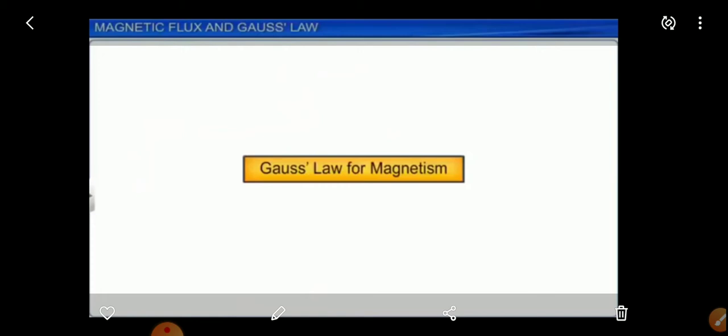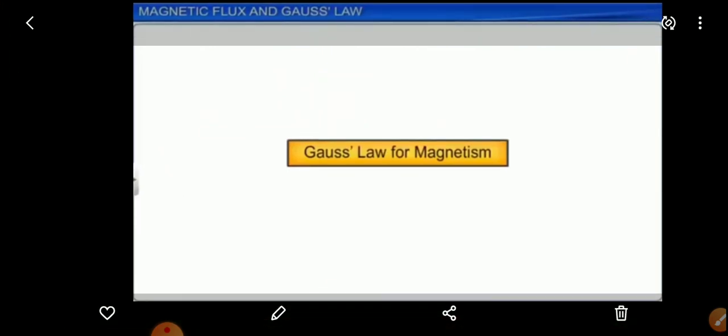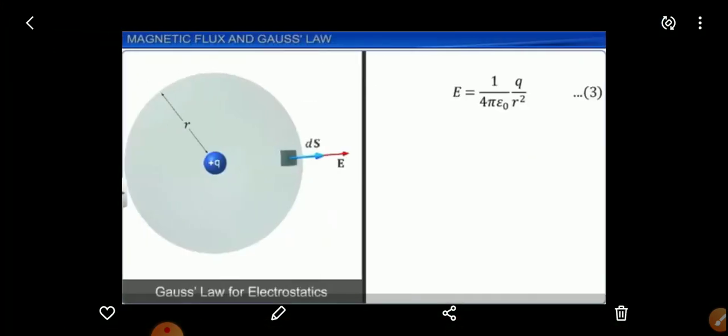Then we can go to Gauss law. This Gauss law is for a closed surface: the number of lines leaving the surface is equal to the number of lines entering it. This is consistent with the fact that no net charge is enclosed by the surface.